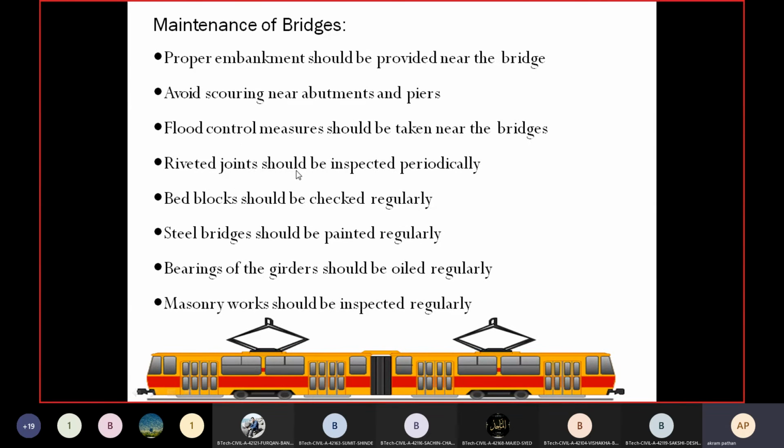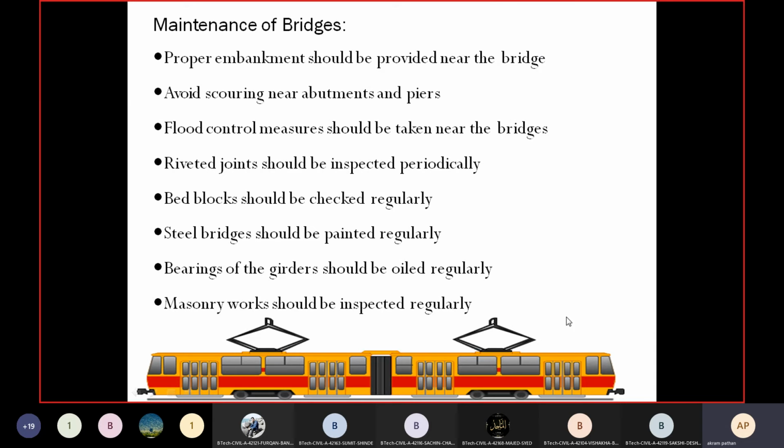Then riveted joints should be inspected periodically. Then bed block should be checked regularly. Then steel bridges should be painted regularly. Then bearings of the girders should be oiled regularly, and masonry work should be inspected regularly. So these are the care we have to keep in mind while maintaining the bridge, because near the bridges,